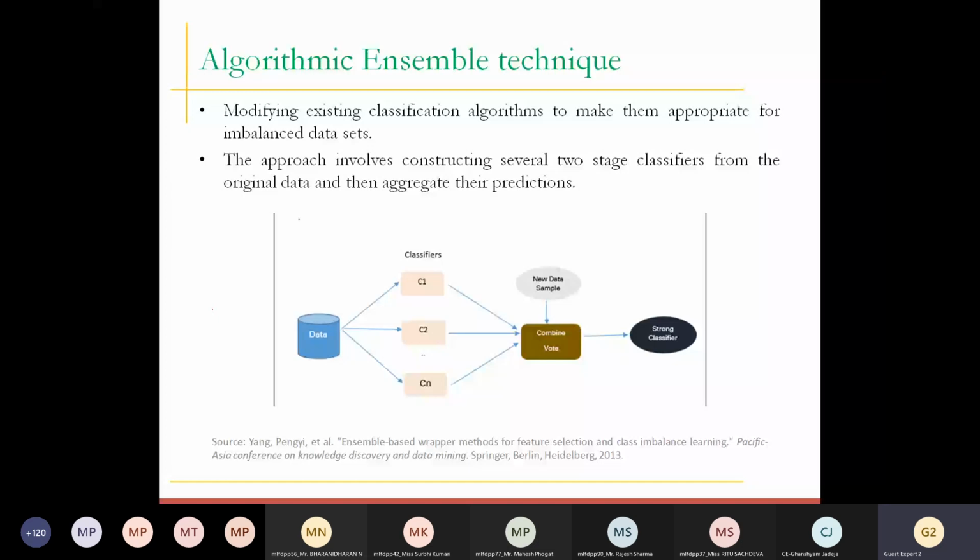All the techniques that we have seen until now are about manipulating the data, whether deleting the data, adding the data, generating the data, and so on. But in this technique, we are not going to touch the data. We are going to formulate our model in such a way that we can have a good amount of accuracy, a good result at the time of prediction. So this is the ensemble technique.